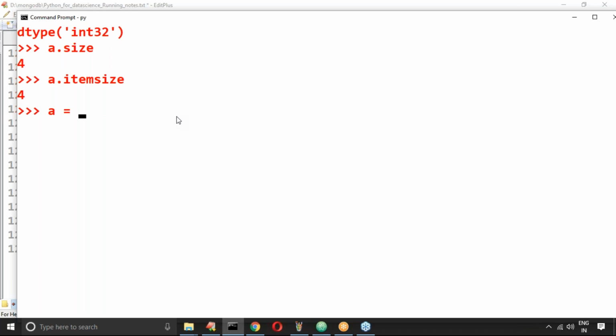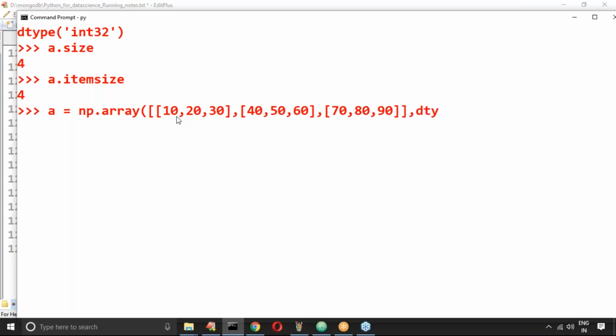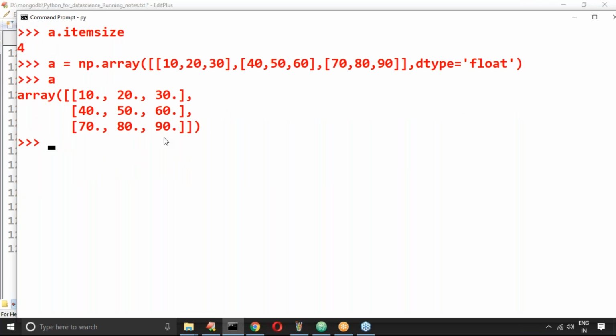Here I'm taking a is equal to np.array of 10, 20, 30, 40, 50, 60, 70, 80, 90, like this is my array, comma dtype is equal to float. I want a float type array. Is it valid? Valid. Every element is of float type.